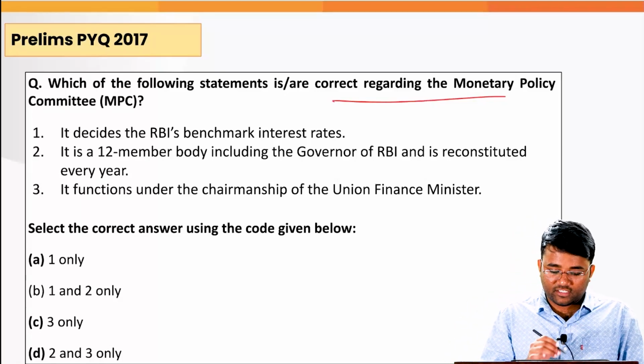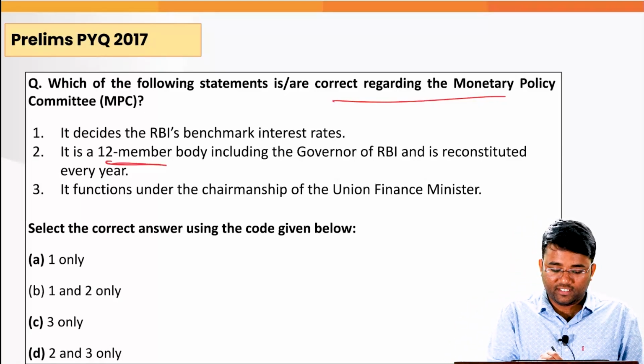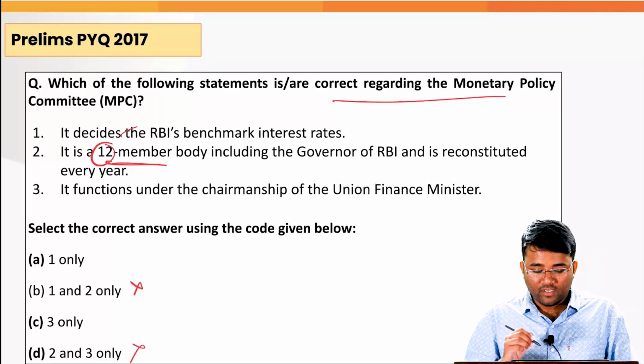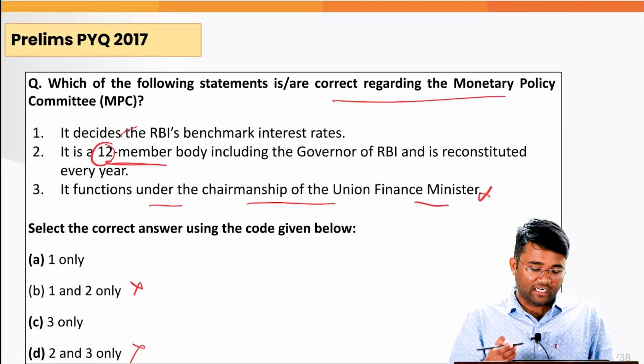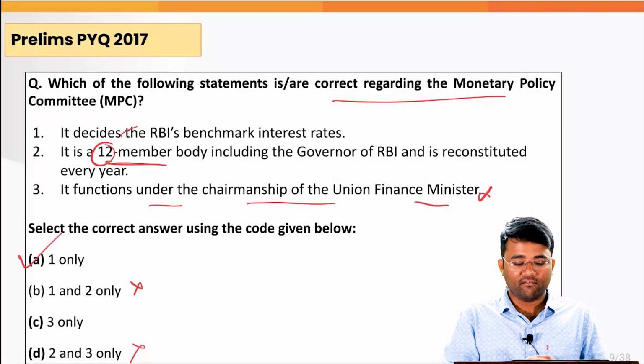And in this question, it is a 12-member body. No, it is a 6-member body. Just eliminate option 2. And it functions under the chairmanship of the Union Finance Minister. This is also incorrect, it is under the RBI governor. So the correct answer is A1 only.